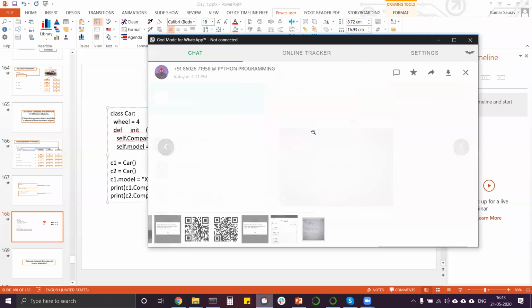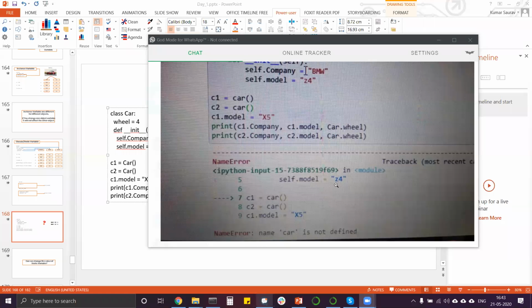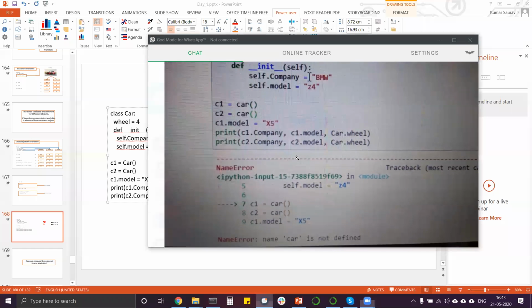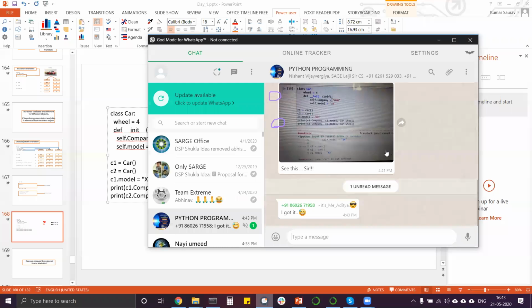Oh my goodness. Here in the spelling of car, you have written C in caps lock, and here it is small. That's what the issue is, Aditya. That's why you're getting the name error. I told you there must be something like this.